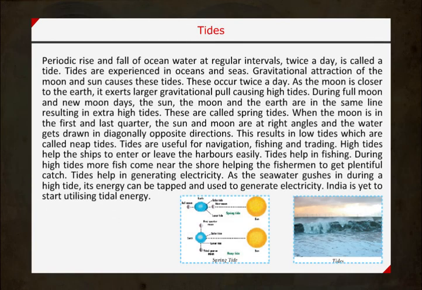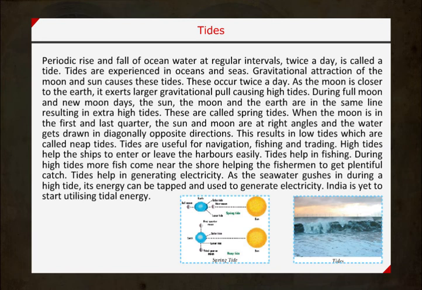Tides. Periodic rise and fall of ocean water at regular intervals twice a day is called a tide. Tides are experienced in oceans and seas. Gravitational attraction of the moon and sun causes these tides. These occur twice a day. As the moon is closer to the earth, it exerts larger gravitational pull, causing high tides.